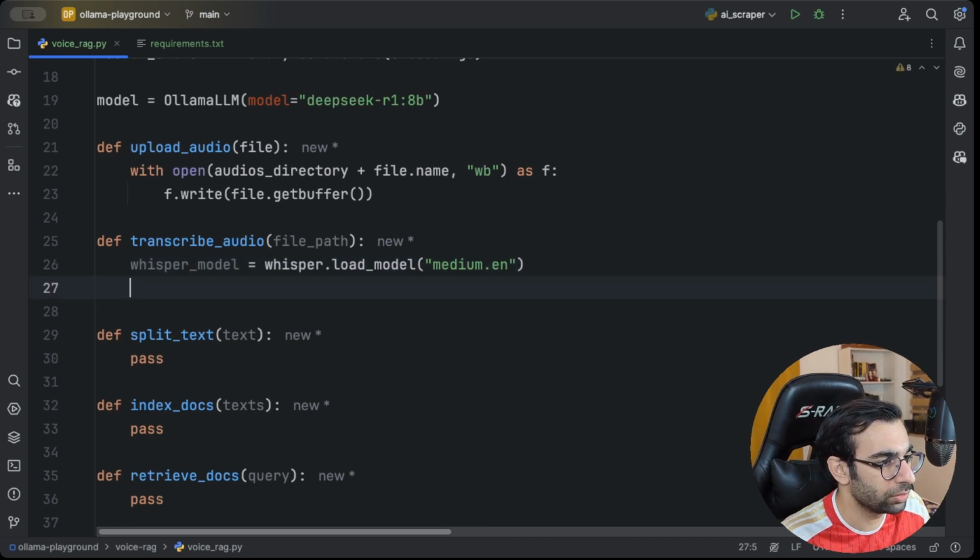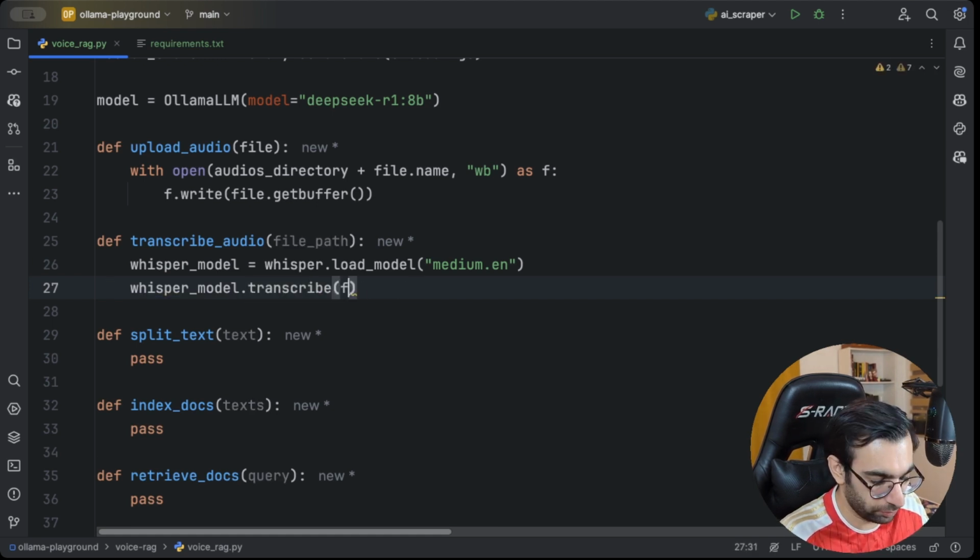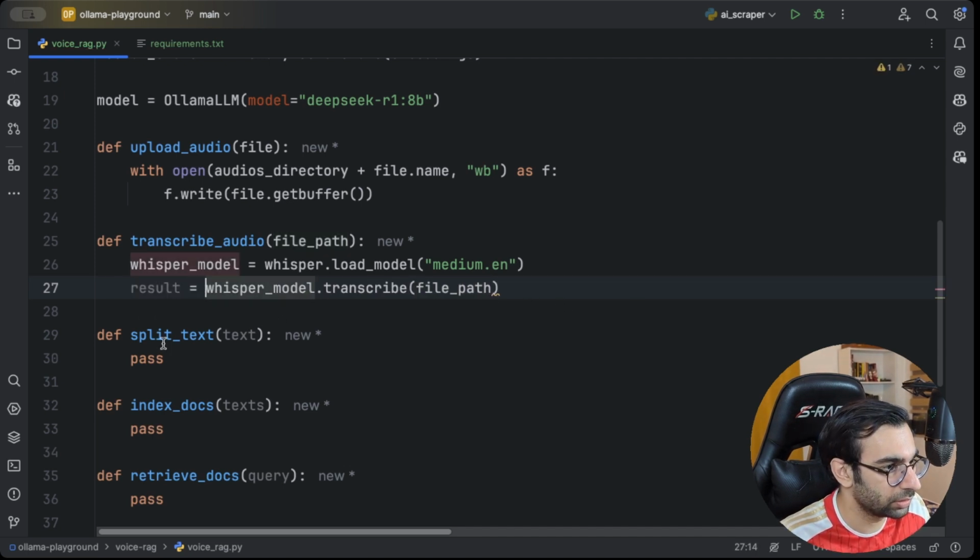And the rest is also very straightforward. You're gonna just call your model, call transcribe, and then say, okay, file is there, give the file path, and then let's store it in a result. And then it has a text field that we are interested in.